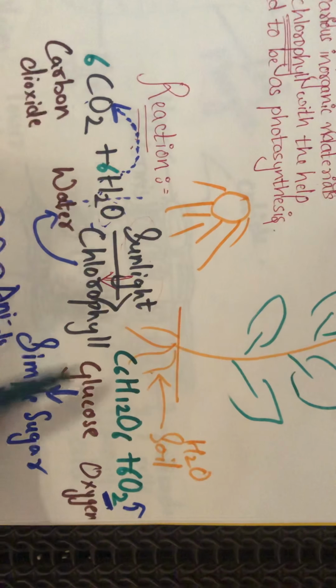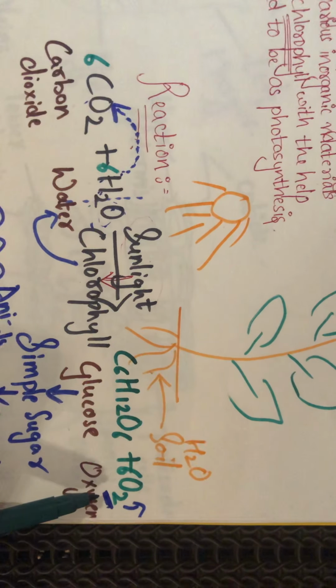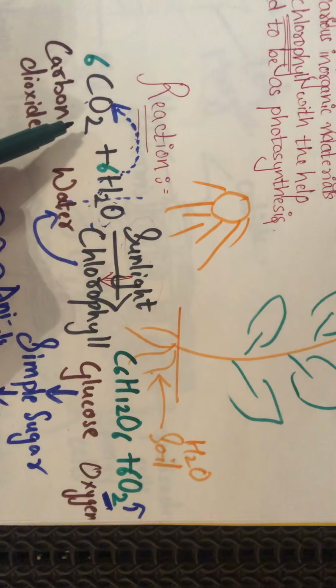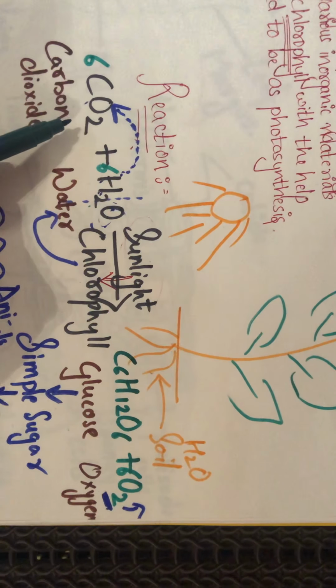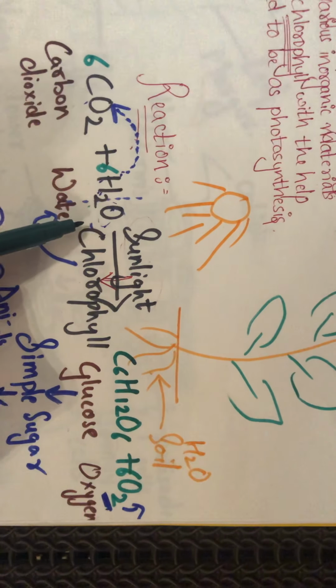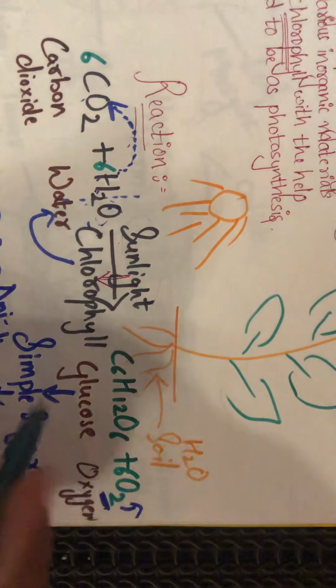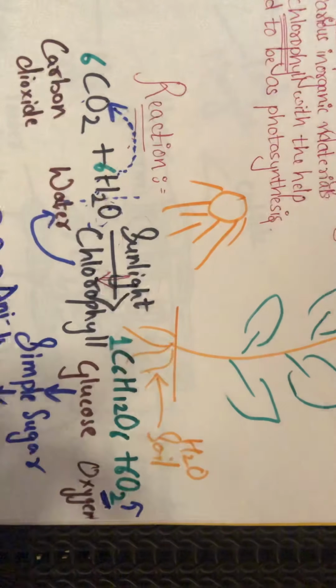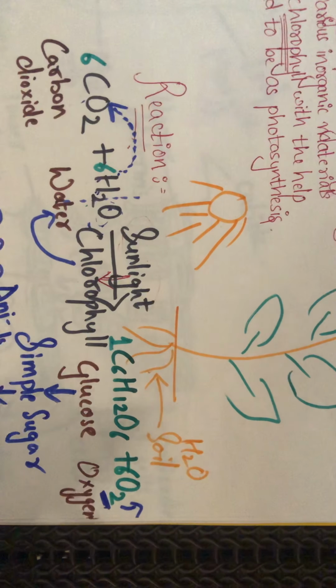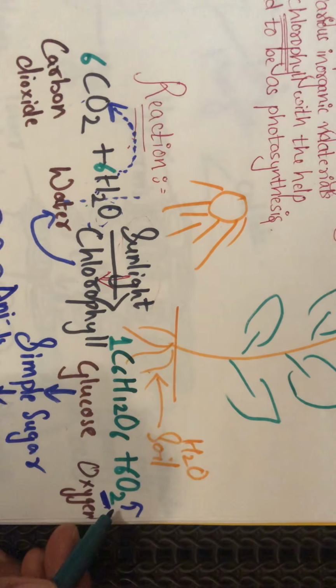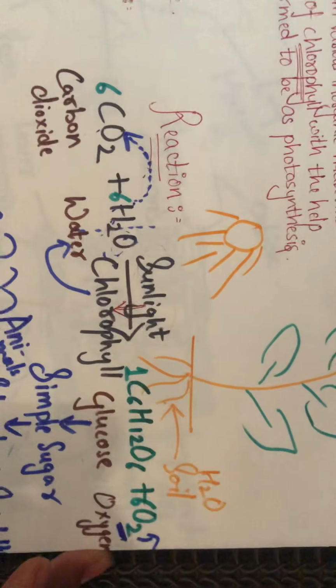So this is the complete balanced reaction for photosynthesis, wherein 6 molecules of carbon dioxide plus 6 molecules of water together form only 1 molecule of glucose. How many molecules of glucose? Only 1 molecule of glucose, and it releases 6 molecules of oxygen into the air.